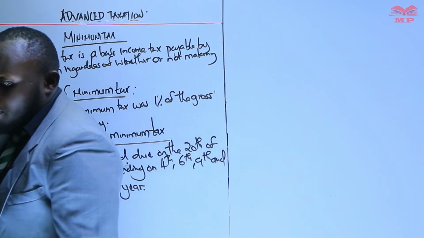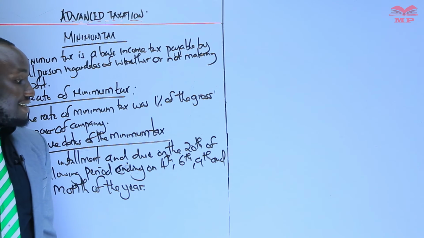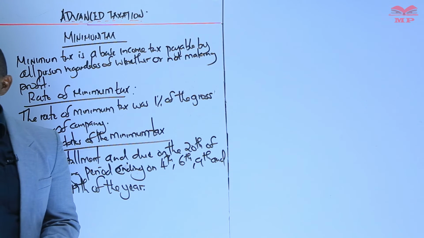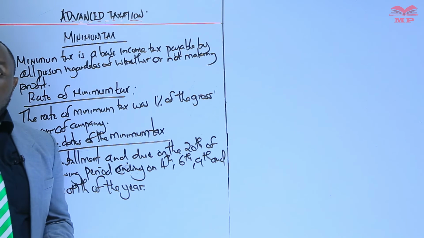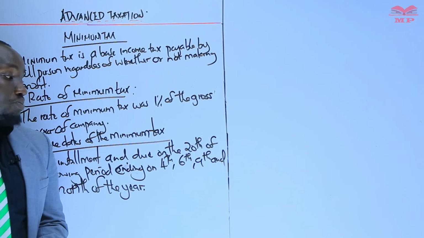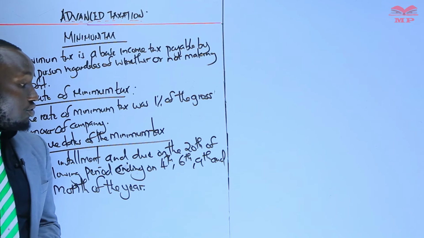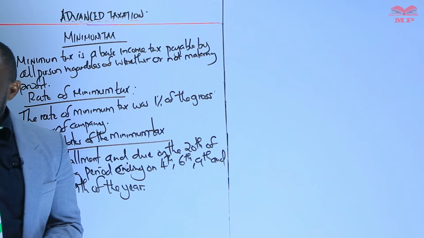When you look at minimum tax and installment tax, there was more or less a similarity. The installment tax payable by companies was also due on those dates: the first installment on the 4th month, then the 6th, the 9th, and the 12th month.